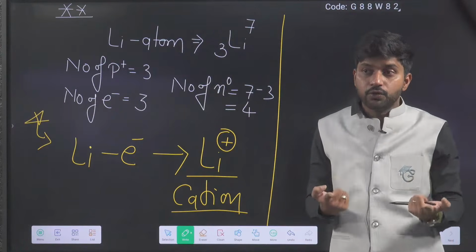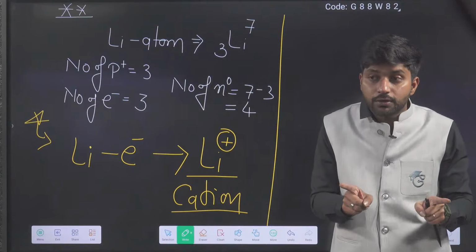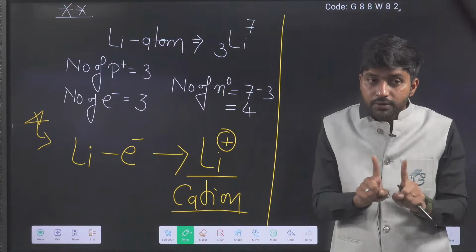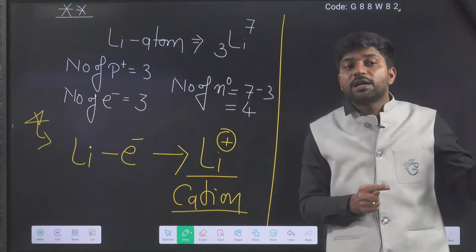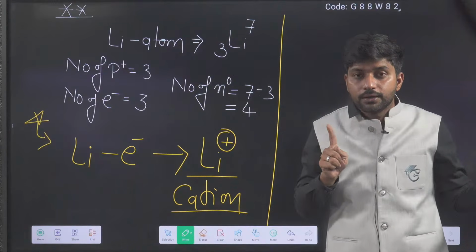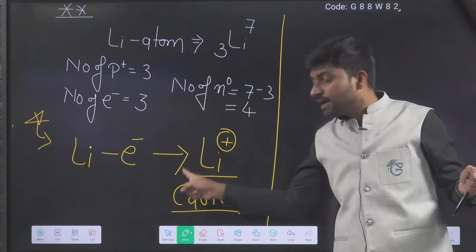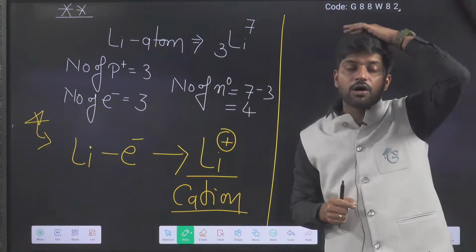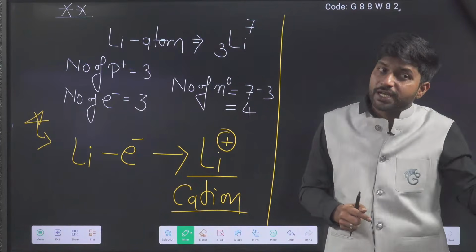But proton we have not added. You know that. We have removed the electron. We are not going to add proton; we are going to remove electron. Because of that, plus one came. That is the important thing. So first statement: lithium plus formed by the removal of one electron from its neutral state.